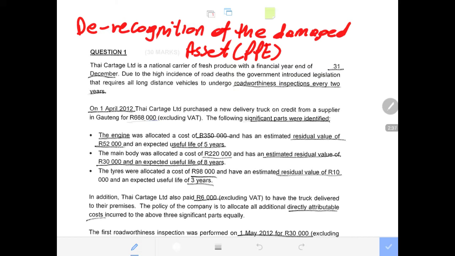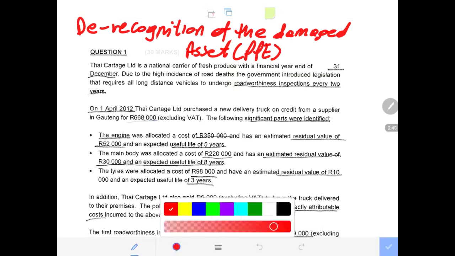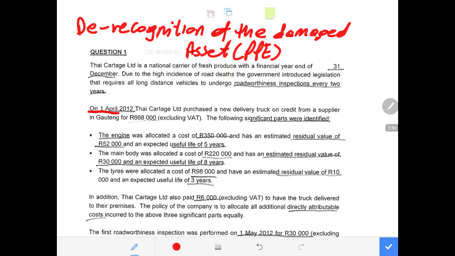Then on the 1st of April, don't forget that the accounting period for this company is ending on the 31st of December. But now we are told that on the 1st of April, which is April, May, June, July up until December, but this is in the middle of the year, the company purchased a new delivery truck on credit from a supplier in Gauteng at a cost of 668,000 excluding VAT.